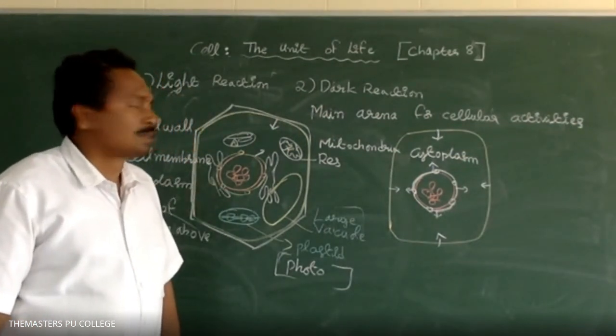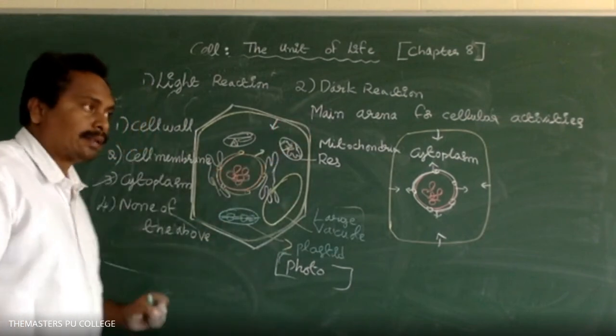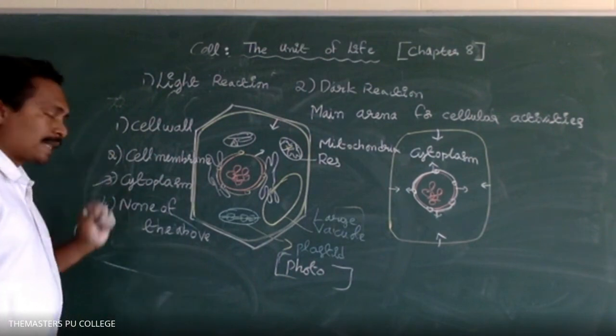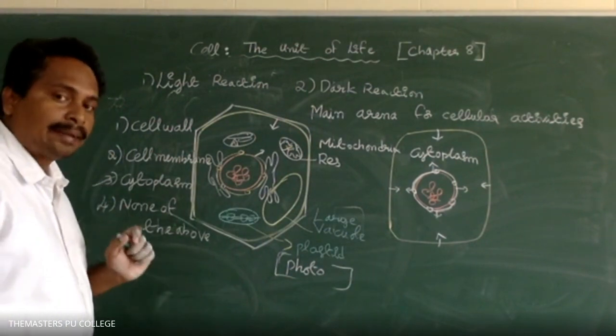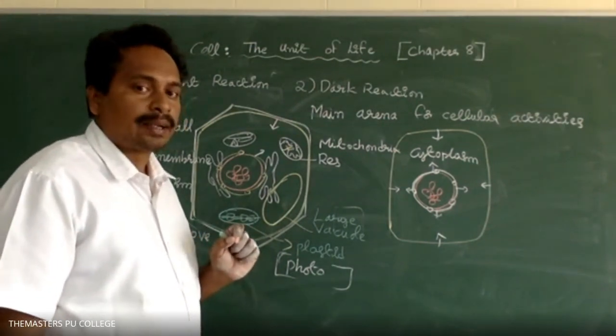Have you written this sentence? Which is the main arena? Arena means area, the main arena for cellular activities. Cytoplasm is the main arena for cellular activities. Why is it considered the main arena?